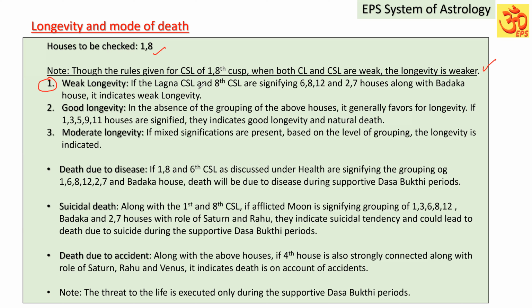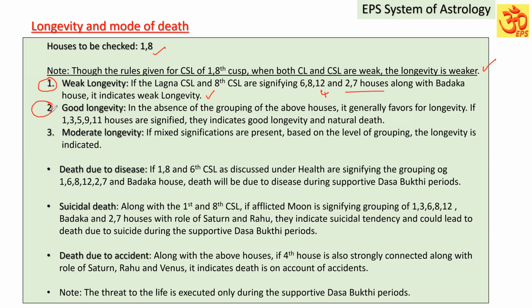If the Lagna cuspal sublord and eighth cuspal sublord are signifying 6, 8, 12, and of course 4 can also join hands, 6, 8, 12 and 2, 7 houses grouping along with the Badaga house, it indicates weak destiny.